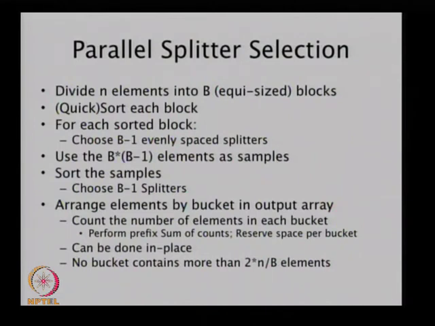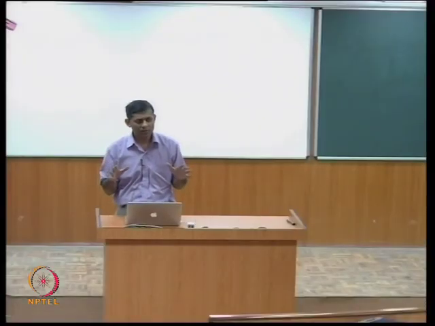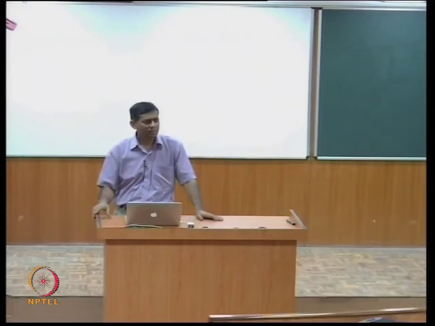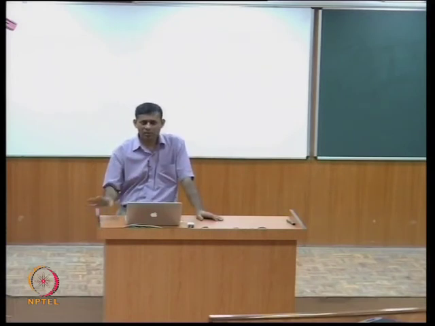We take B squared samples and sort them. Of those B squared samples, we pick every Bth element, which is going to be the pivot. Intuitively speaking, why should every Bth element form reasonably good pivots?